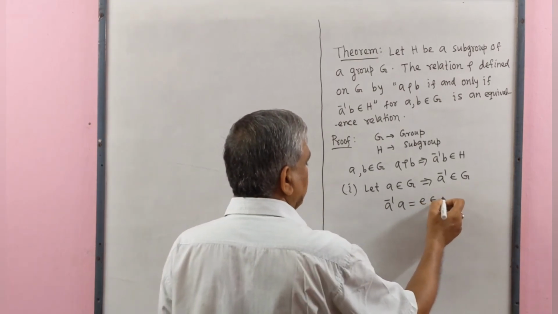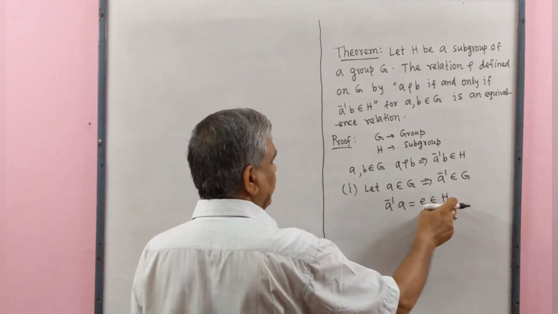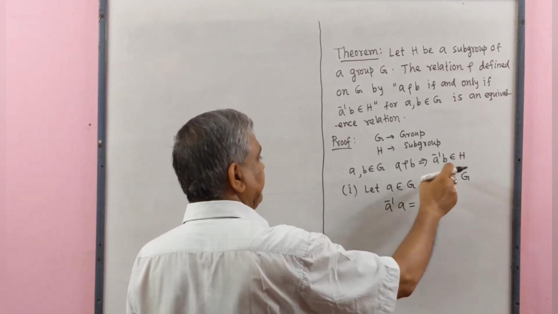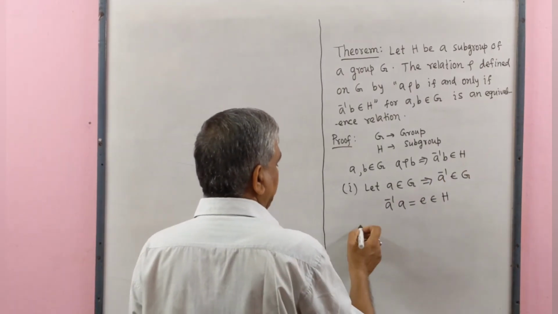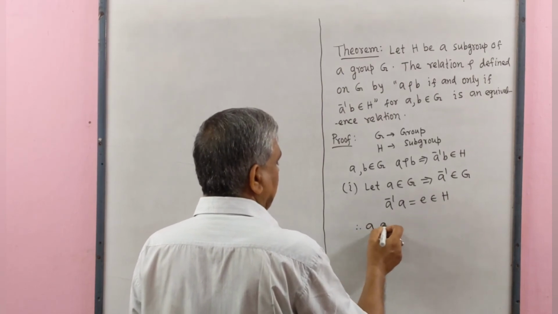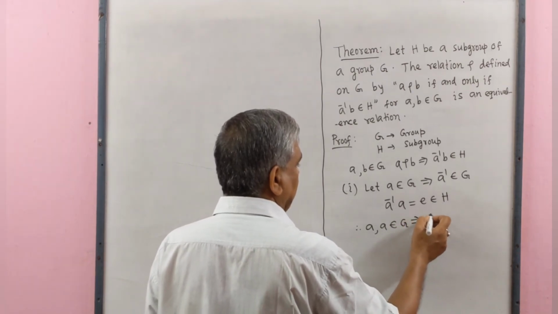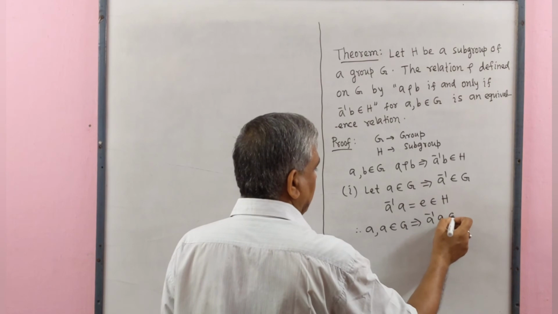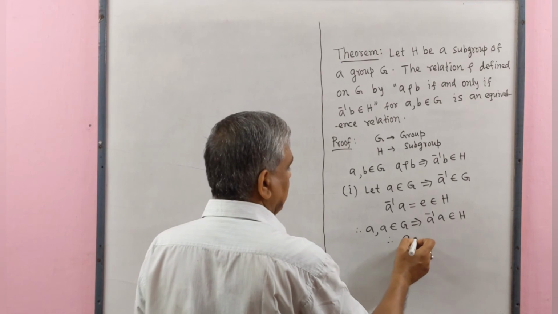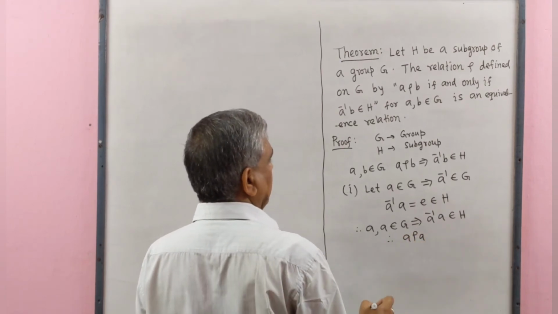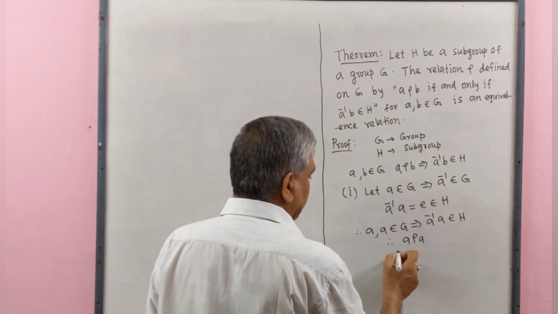This belongs to subgroup H, means every subgroup contains identity element of group G. Therefore, A belong to G implies that A inverse A belongs to H. Therefore, A is related to A. That means reflexive.